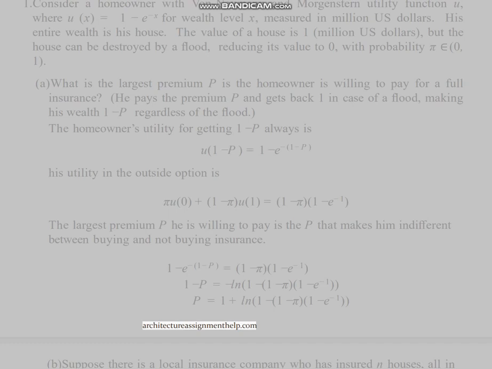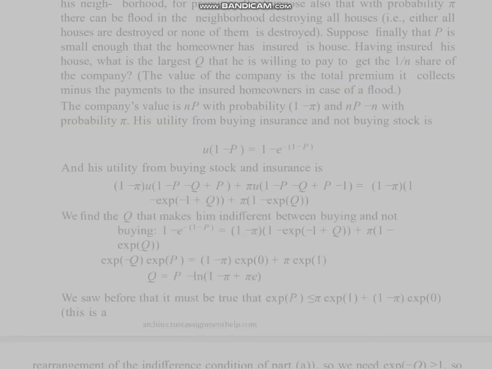B. Suppose there is a local insurance company who has insured n houses, all in his neighborhood, for premium P. Suppose also that with probability pi there can be a flood in the neighborhood destroying all houses, i.e., either all houses are destroyed or none of them is destroyed. Suppose finally that P is small enough that the homeowner has insured his house.